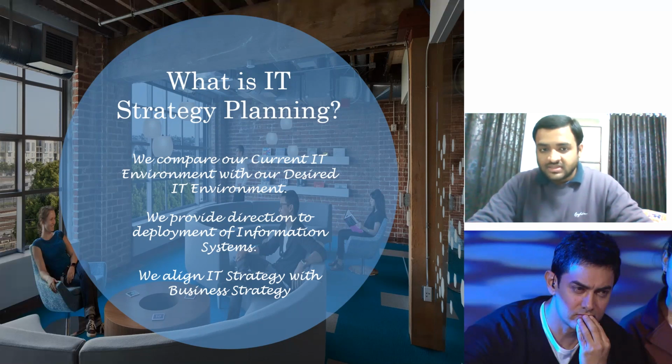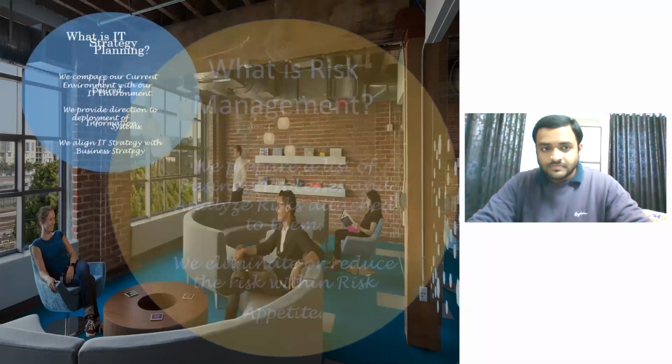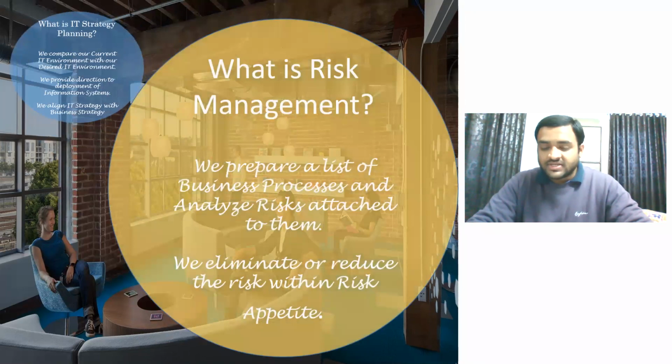After this, let's see what is risk management. Okay, we will prepare a list of business processes. We will categorize them into critical business processes and supporting business processes. And then we will analyze each and every process, whether any threats and risks are attached to them or not.